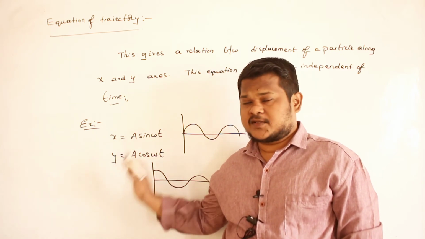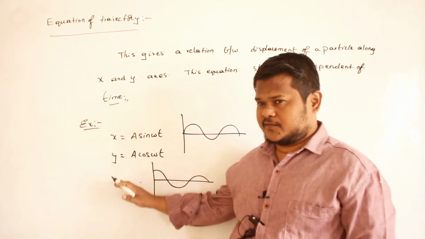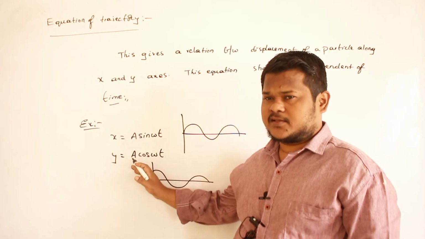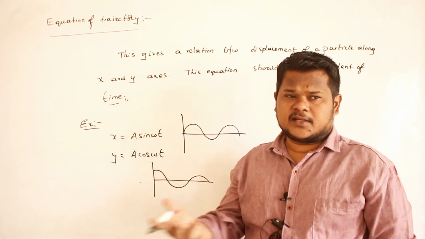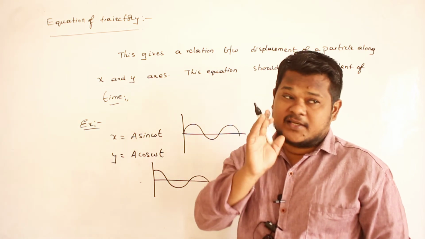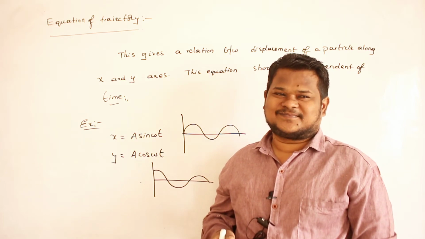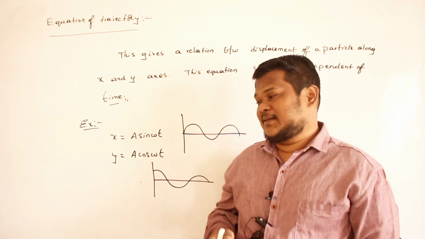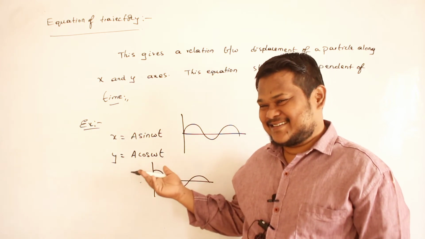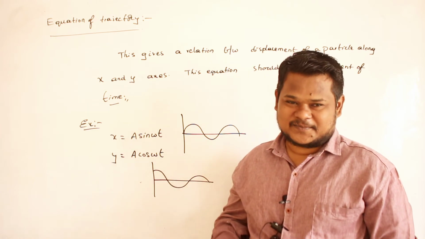By using these equations only, you have to derive equation of trajectory. See, if I divide both of them, x by y, then a will get cancelled, but I get sin omega t by cos omega t. Again I got t. Again in the equation t is there. But in the equation, t should be absent. Why are you using equations of kinematics? This is not an accelerated motion, this is not a uniform motion, this is simple harmonic motion.